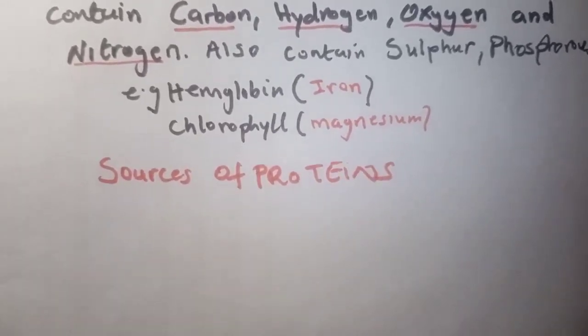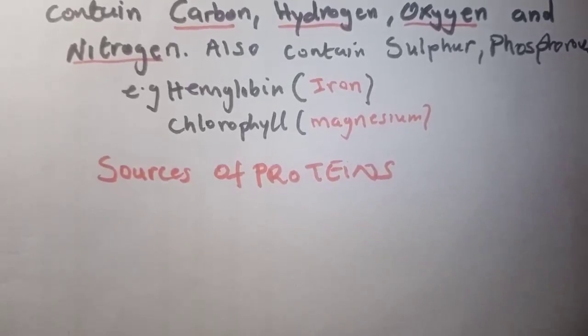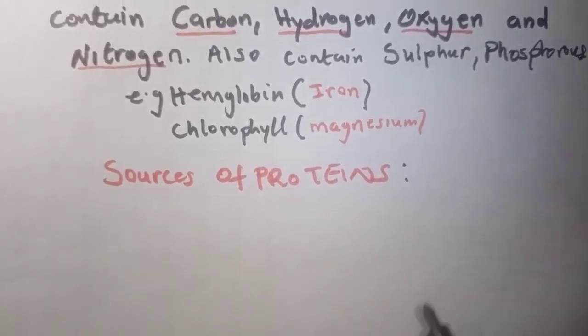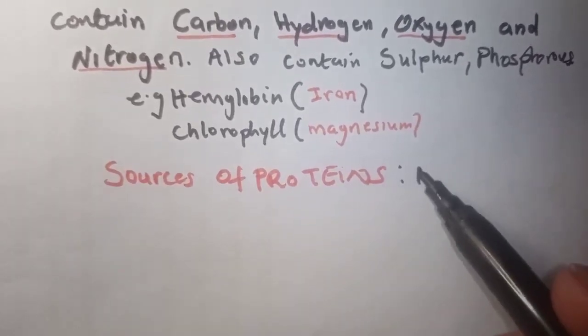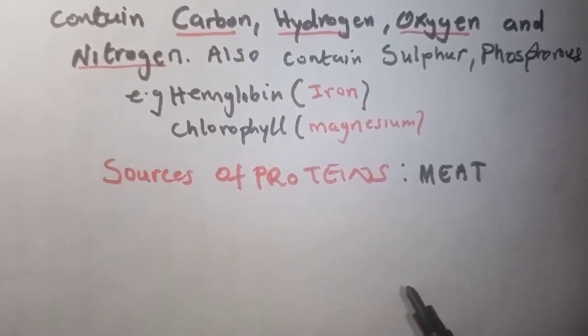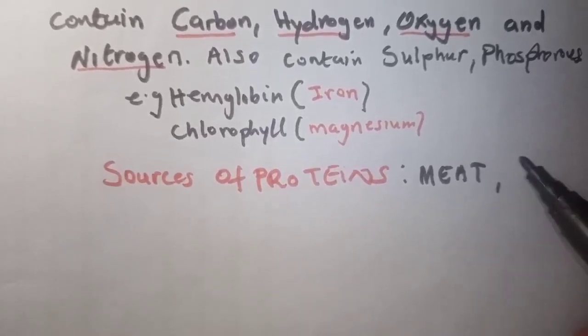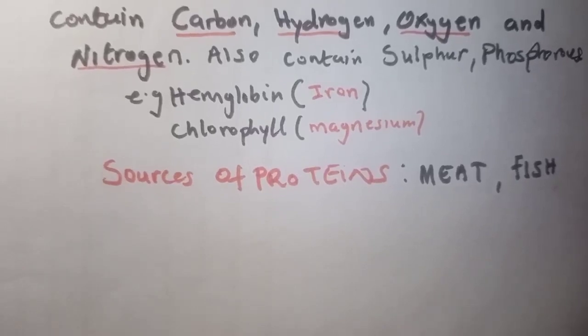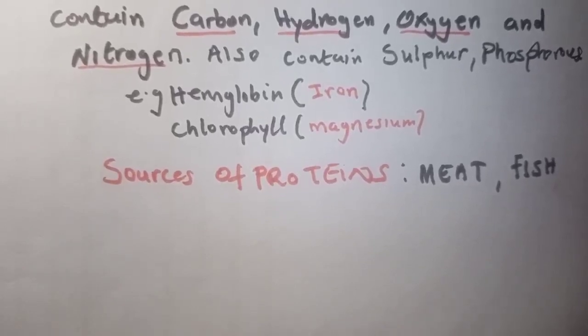There are quite a number of sources of proteins. You have meat. Meat is a source of protein. Fish is also a source of protein.